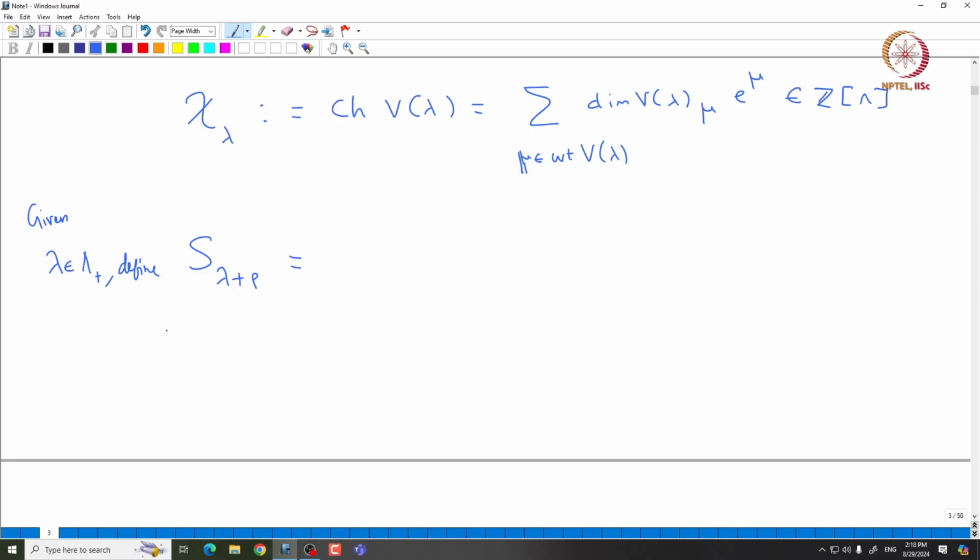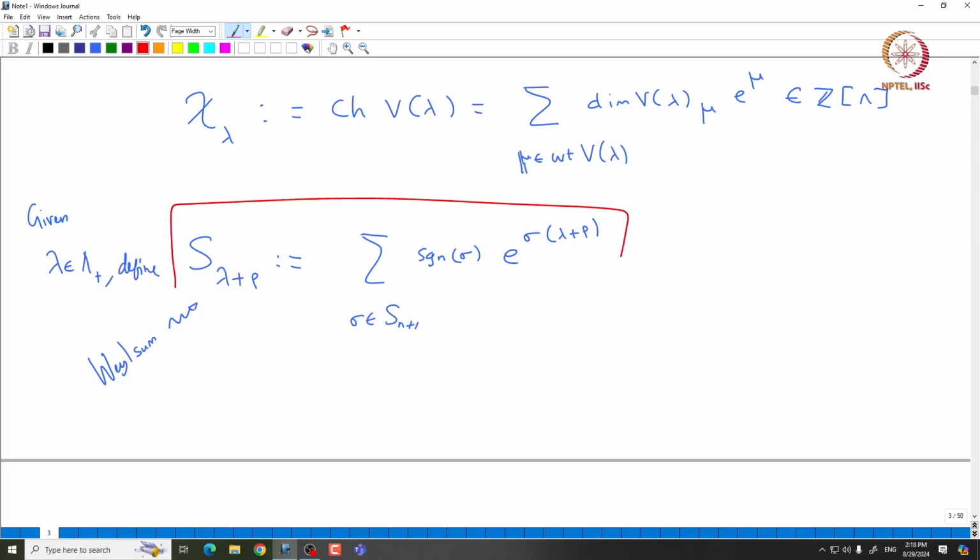We call this the Weyl sum associated with this lambda. It is defined to be the summation of sign of sigma times e power sigma of lambda plus rho, where sigma comes from S n plus 1. This is the definition of S lambda plus rho.